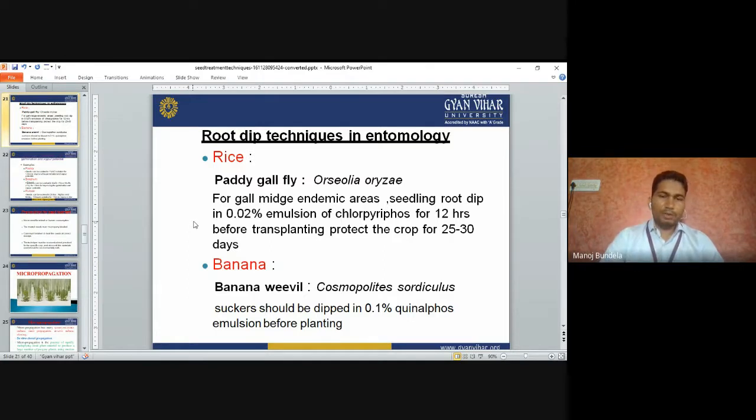Banana weevil (Cosmopolites sordidus). Suckers should be dipped in 0.1% quinalphos emulsion before planting.